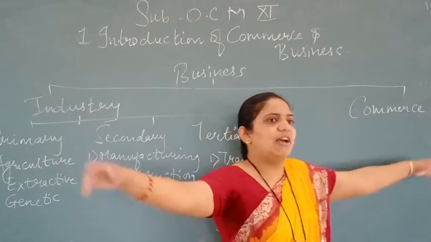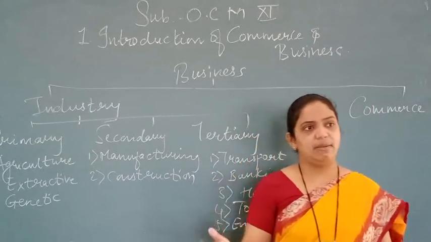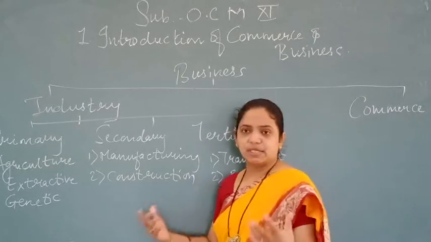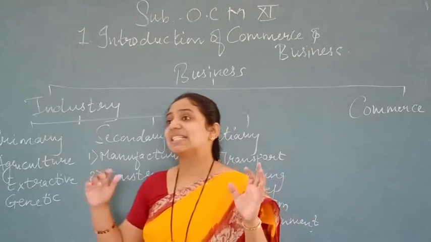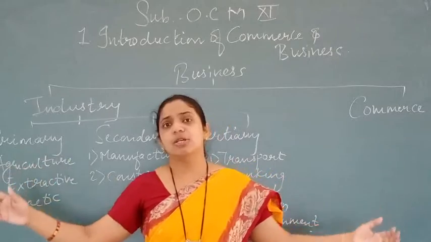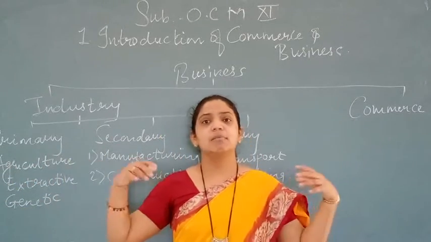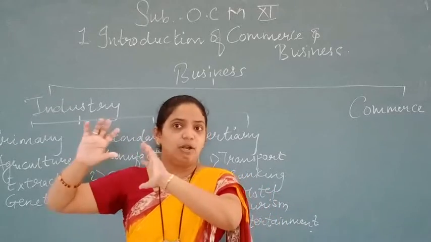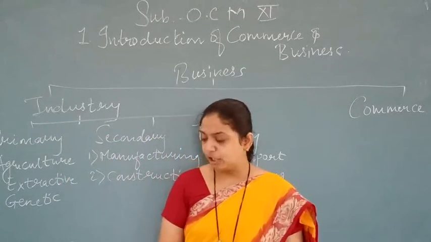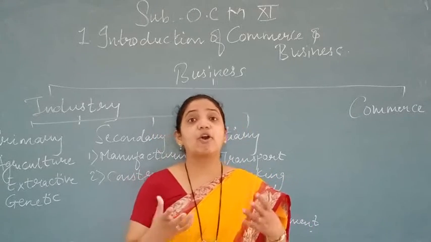Now if the industries are very big, at that time the location of that industry would also be very big, employees will be more, capital will be more. So always, what is the size of the industry? Either it's small, medium or large. For a large industry, a large amount of capital, more machines, more manpower, the location will be very big. But for the small industry, it may be like cottage industries.